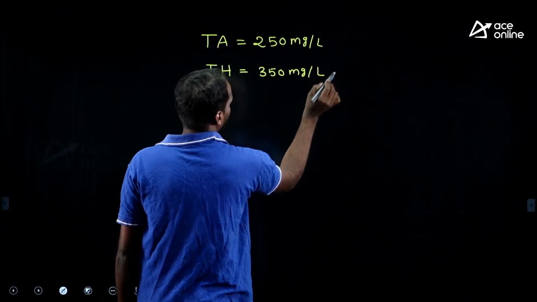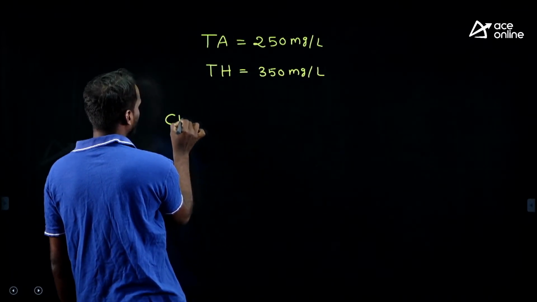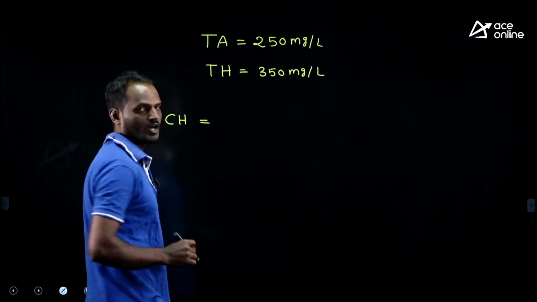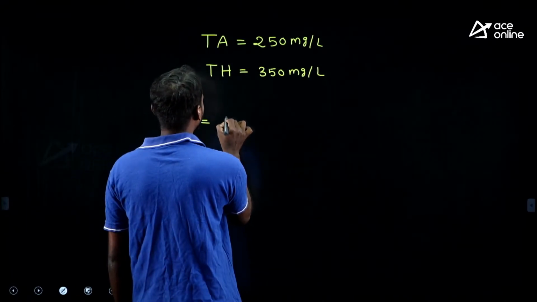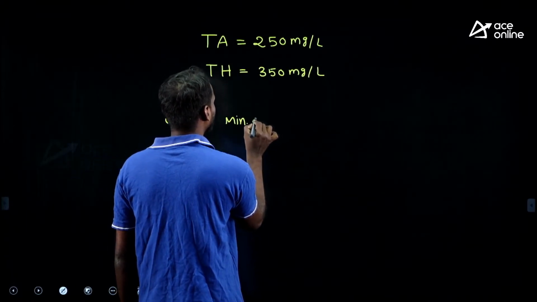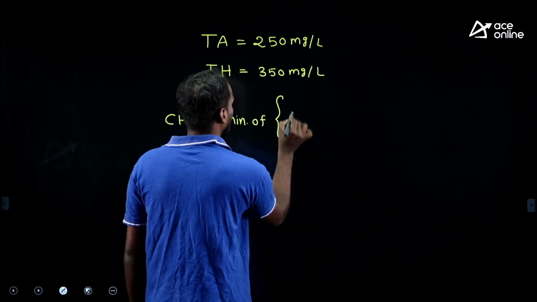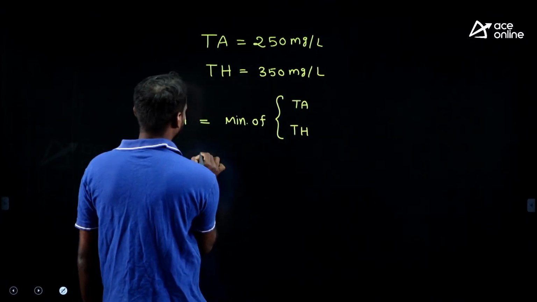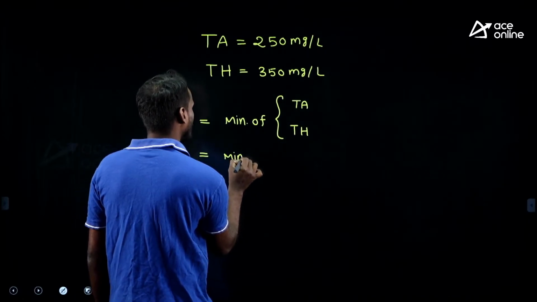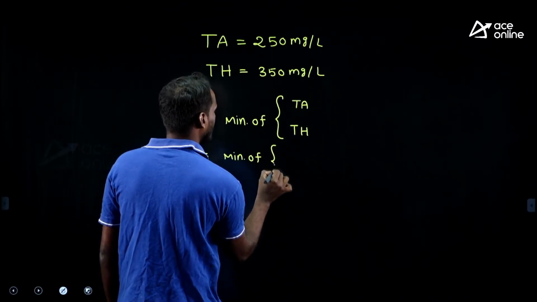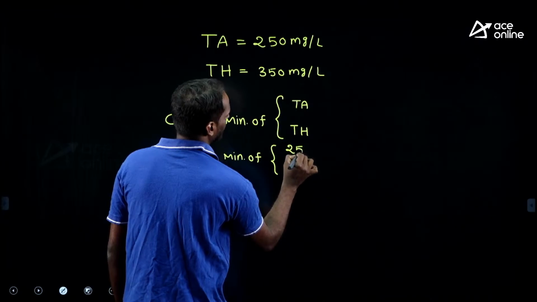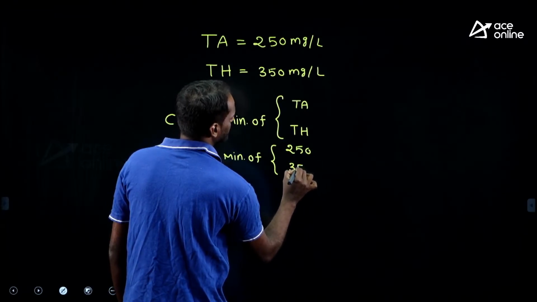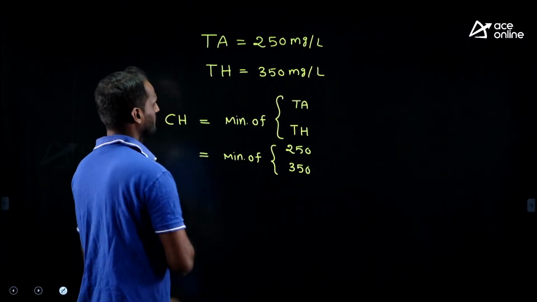What about carbonate hardness? As you all know, carbonate hardness is the minimum of total alkalinity and total hardness, right? Total alkalinity is 250, total hardness is 350, minimum here is 250.